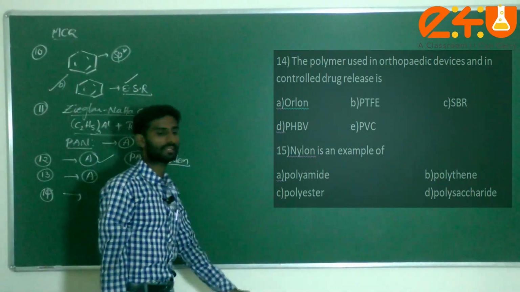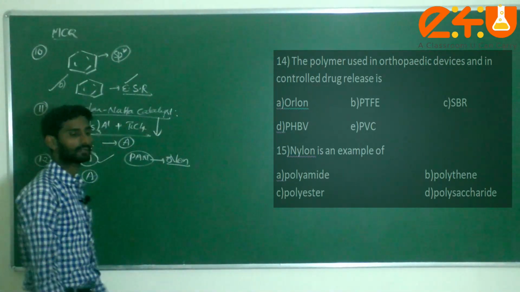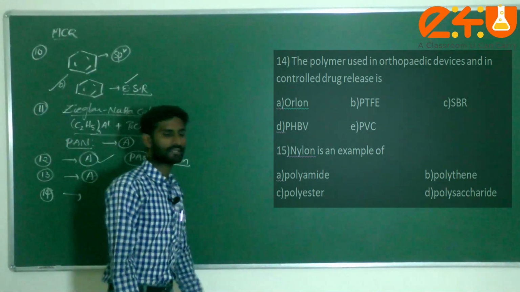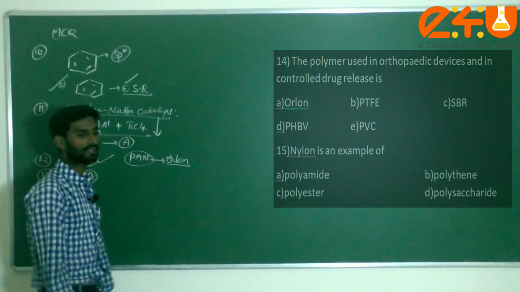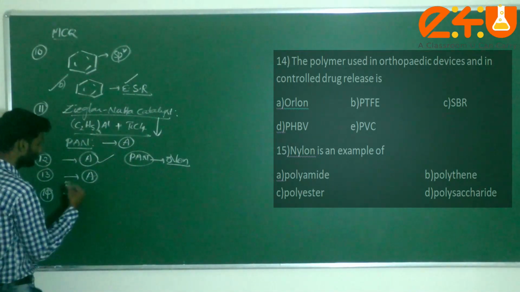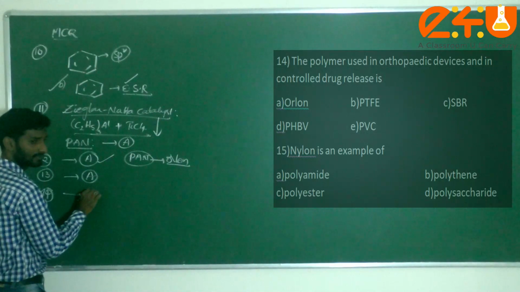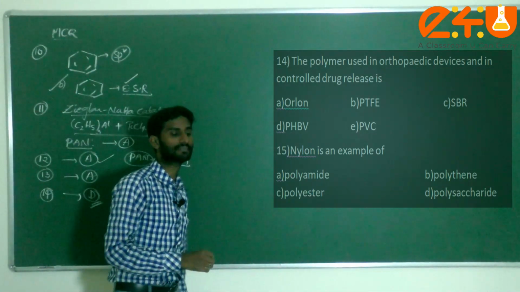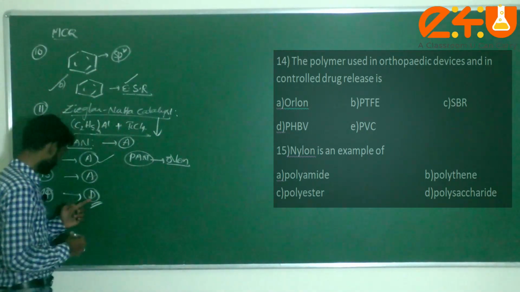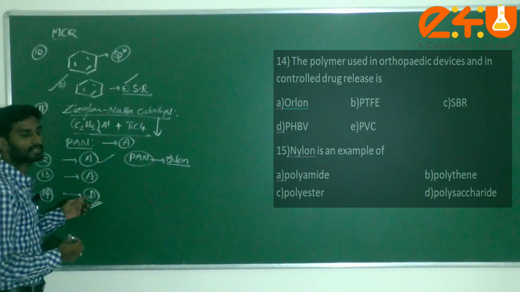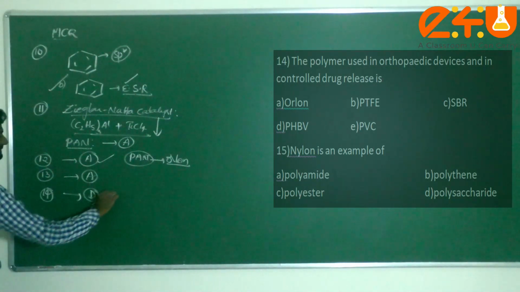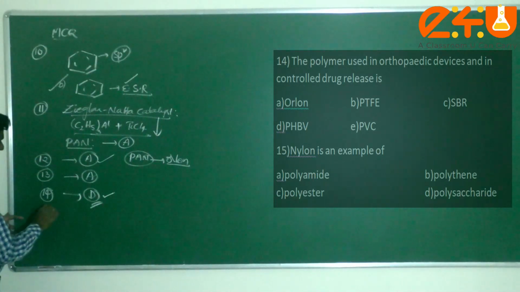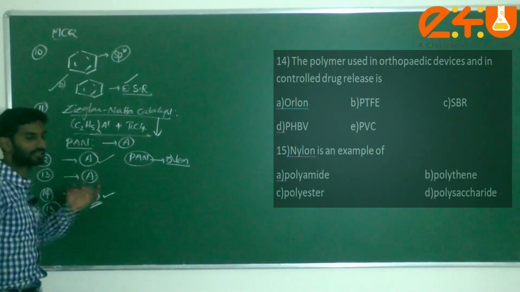The polymer used in orthopedic devices and in controlled drug release is: Orlon, PTFE, SBR, PHBV, or PVC. You have to study the uses here: it is PHBV, polyhydroxybutyrate valerate, which is option D. It is used to make orthopedic devices and in controlled drug release. Next one, question number 15.